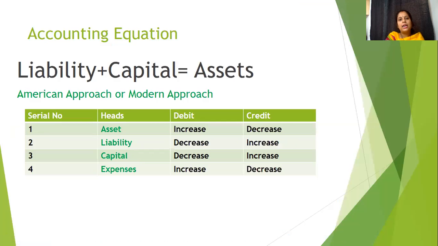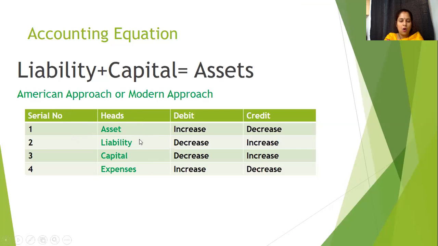Now coming to the accounting equation, what does it say? It says liability plus capital equals asset. All liabilities and any capital invested in the firm or business will equal the asset. This will always be equal. And based on this, we can also do journal entry.